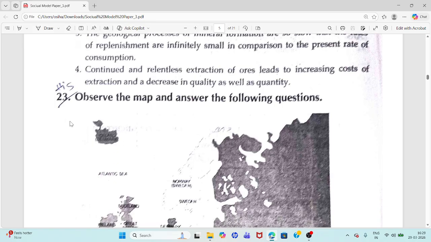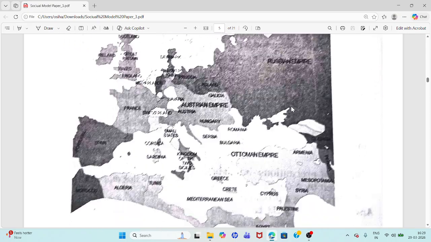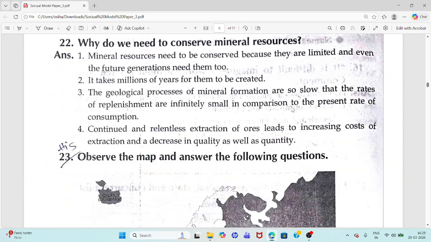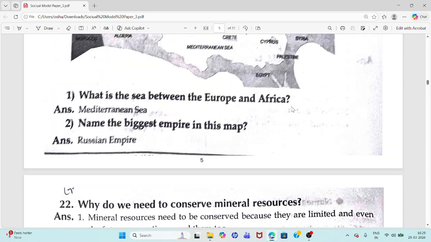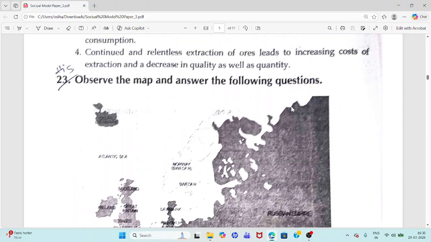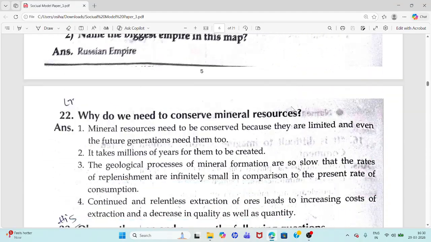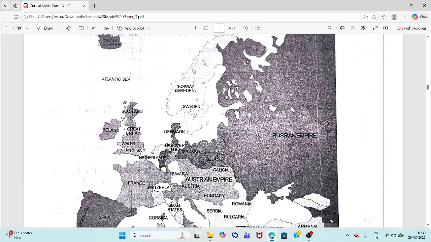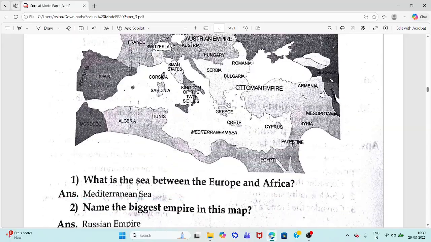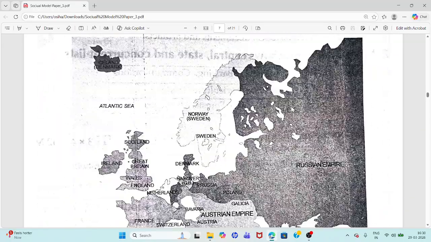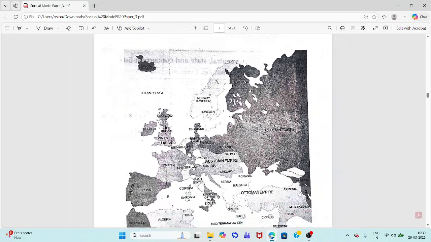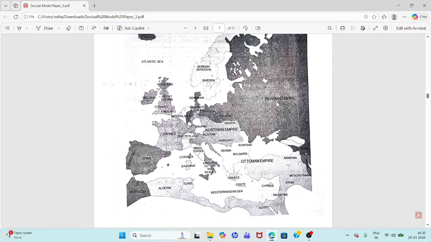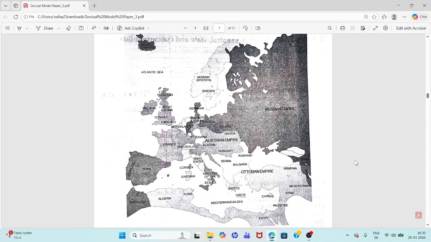Question 23. Observe the map and answer the following questions. Wait 1 minute. I will show. You can see from here. Okay, see. Question 23. You can see this map. For better clarity, you can see from your textbook.